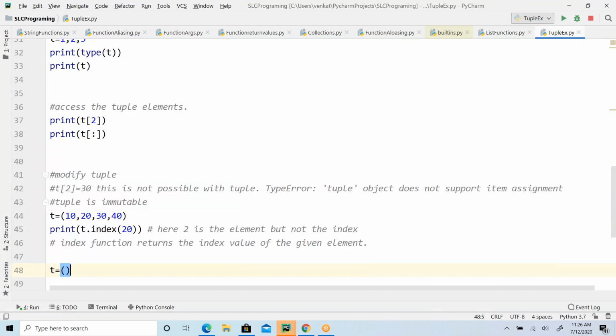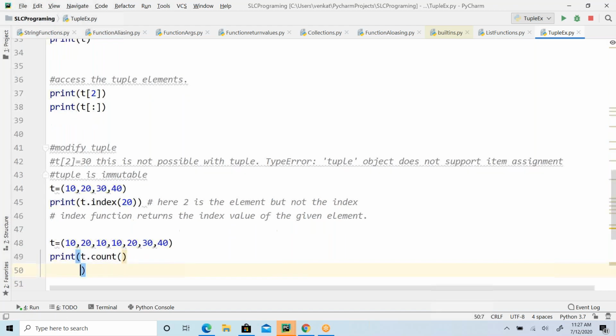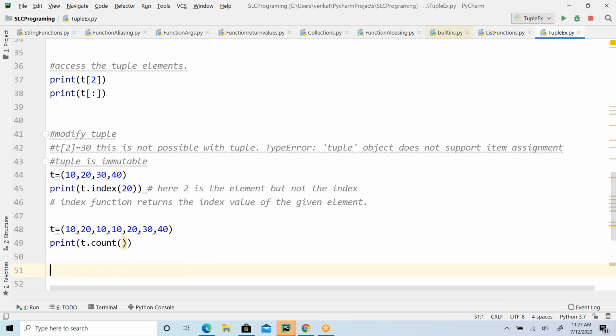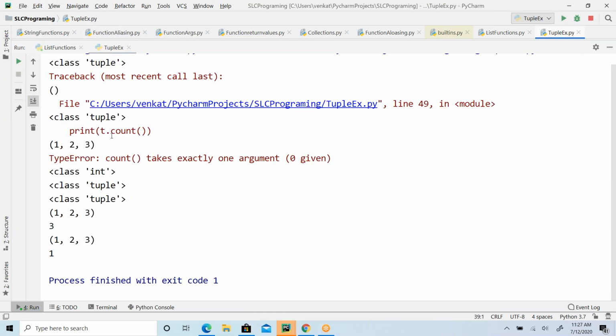And the count function, we already know that it is going to look for the number of occurrences of a given element in the given tuple object. So t dot count, if you see what it does, it is going to return the number of occurrences. We got an error. What is that error?